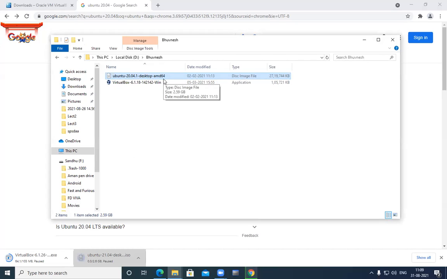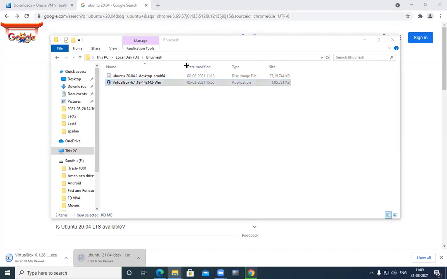Okay, this is your ISO file, and your software, VMware or VirtualBox, is the 6.1.18 version that I will use now. The first step is to download this file. Now I will install this first. First of all, I will install VirtualBox.